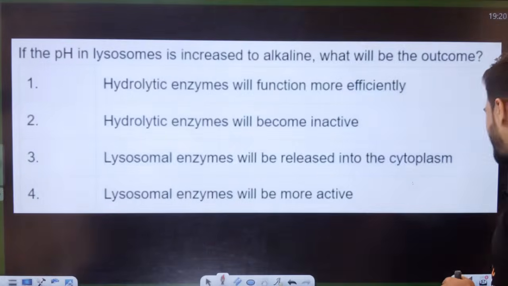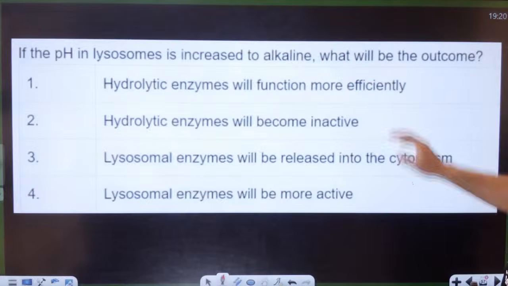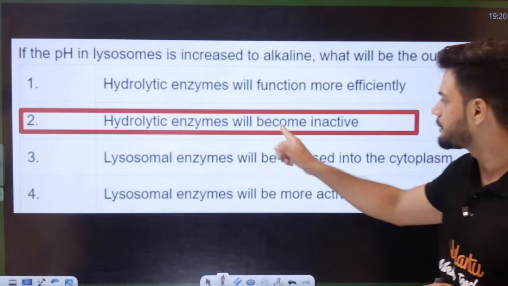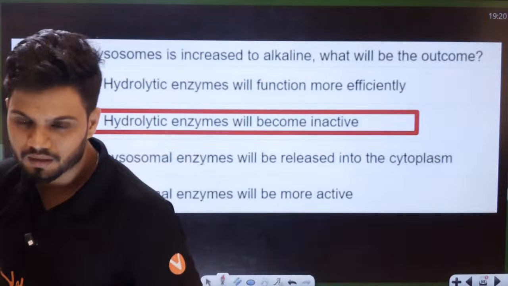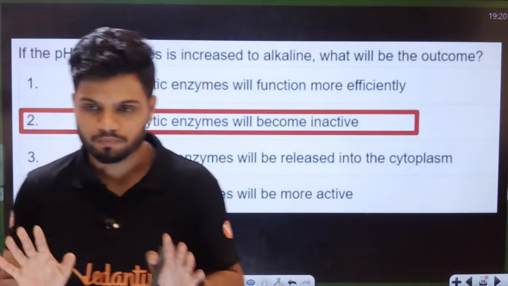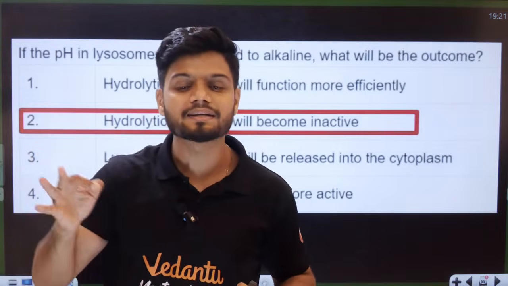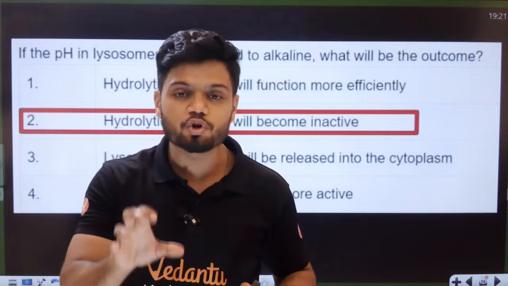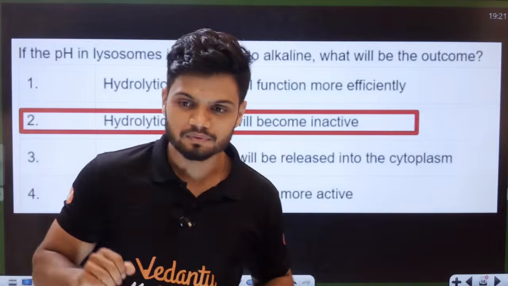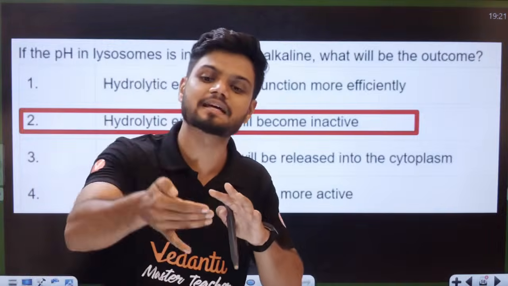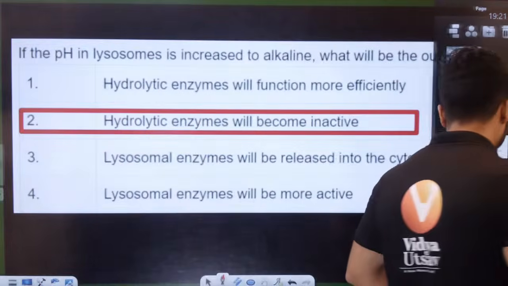Okay, students, question quickly. If the pH of the lysosome is increased to alkaline, what will be the outcome, students? Hydrolytic enzymes become inactive, because they need an acidic medium. Are enzymes lysosomes? Say no. Lysosome is an organelle. Then we have enzymes separately. That organelle has enzymes in it. They're not the same.